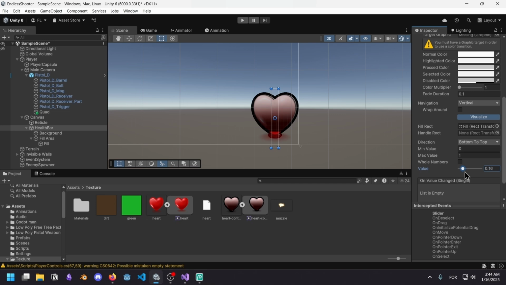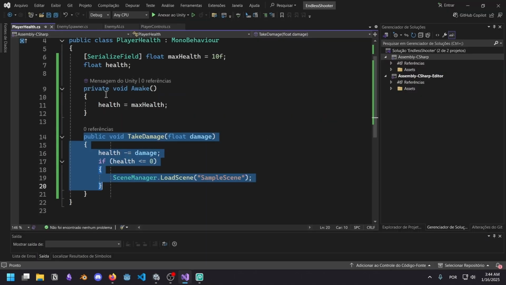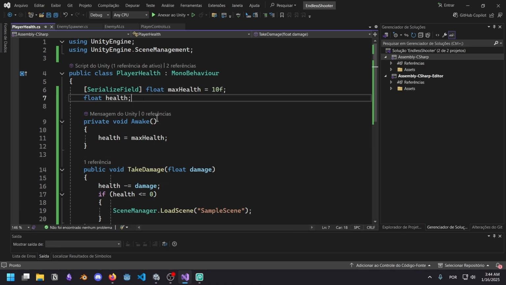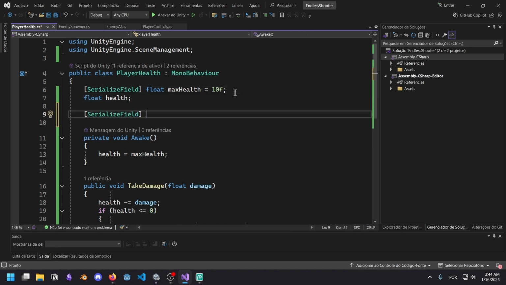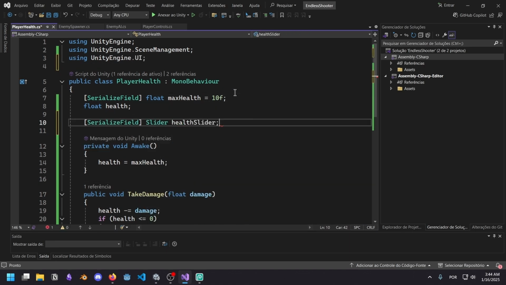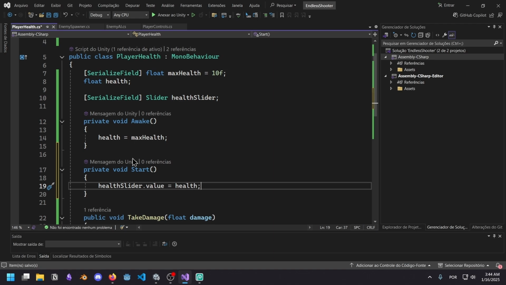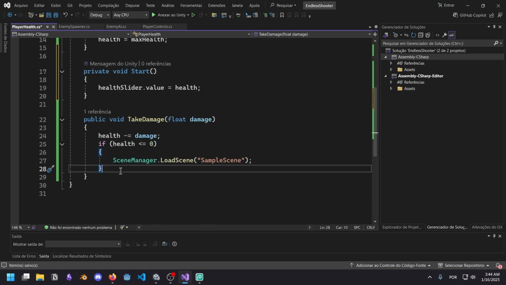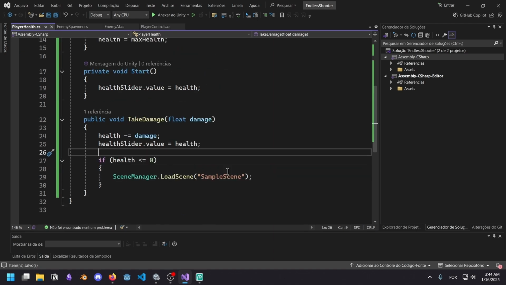It was right there, man. It was right there. Anyway, let's completely ignore that and stay positive, because here we can now get a reference to a slider called health slider, and on the start method we can set it, and we can also set it after we take damage. That should keep it updated.